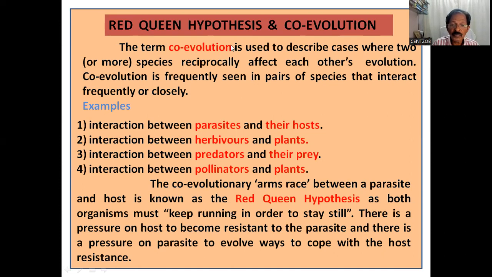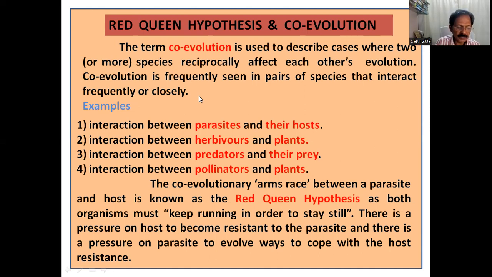The term coevolution is used to describe cases where two or more species reciprocally affect each other's evolution. Both species are involved. Co-evolution is frequently seen in pairs of species that interact frequently or closely.